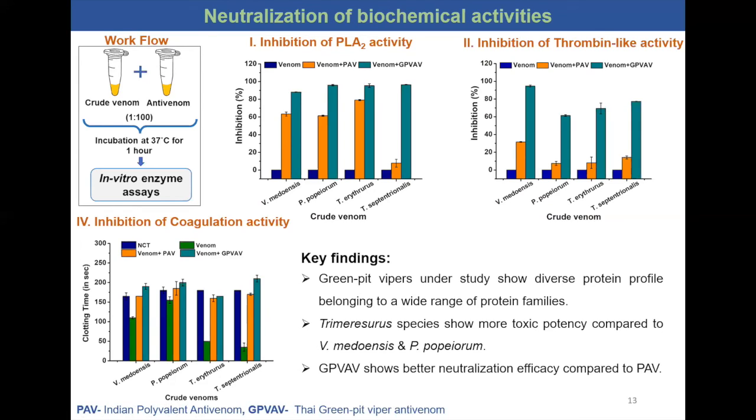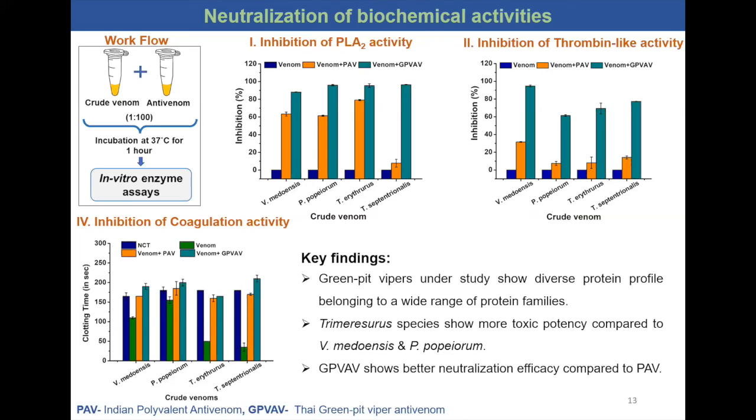Overall, it can be concluded that Green Pit Vipers under study show a diverse protein profile belonging to a wide range of protein families, which is seen in terms of many biochemical reactions. Trimeresurus species of the Trimeresurus radiation show more toxic potency compared to Viridovipera medoensis and Popeia popeiorum.